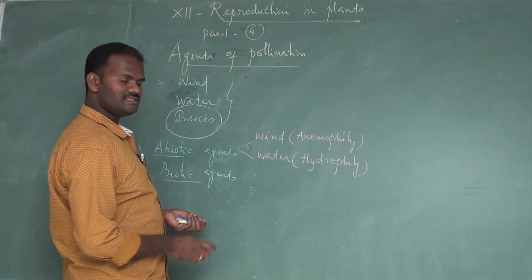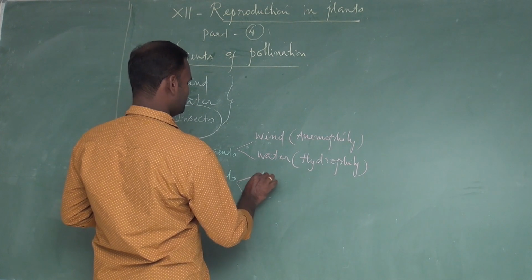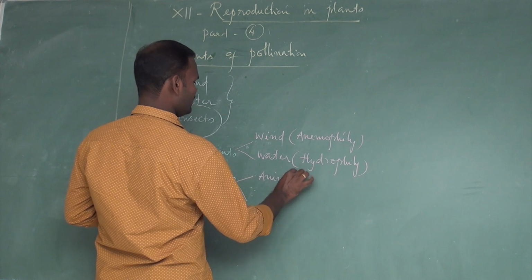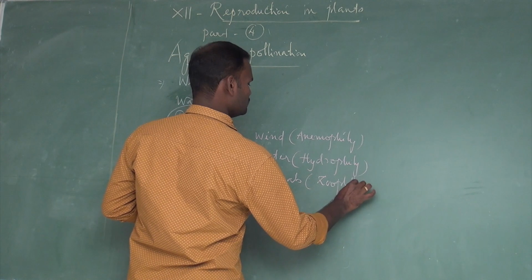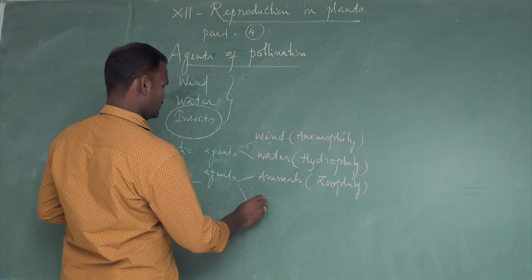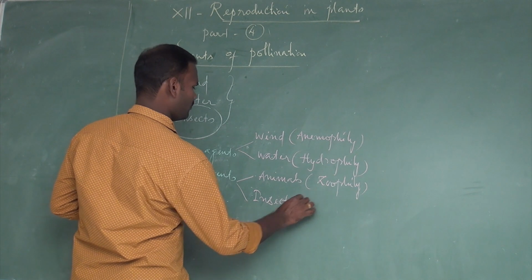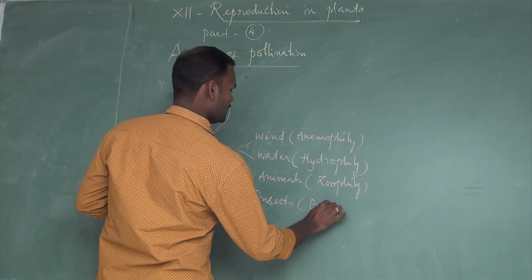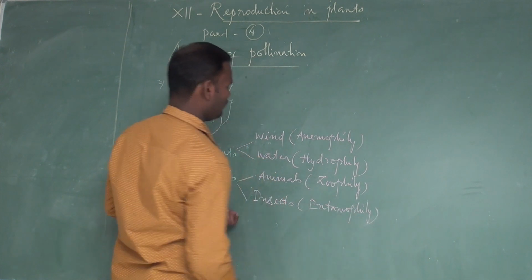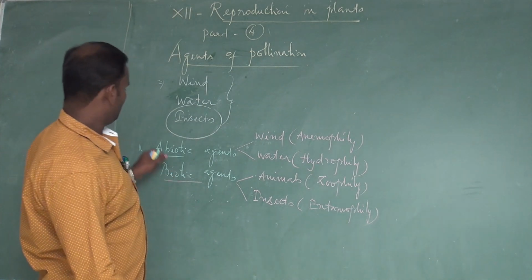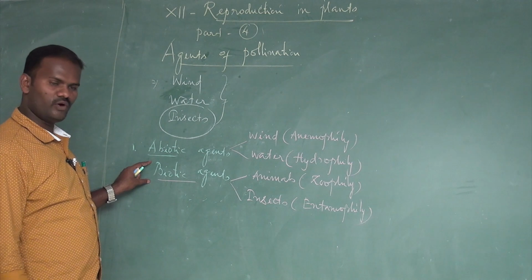Then what are the biotic agents generally involved? Animals. If animals are involved in the pollination, it is called zoophily. If insects are involved in the pollination, it is called entomophily. These are the various technical terms. There are two types of agents involved: one is the abiotic agent, another is the biotic agent.